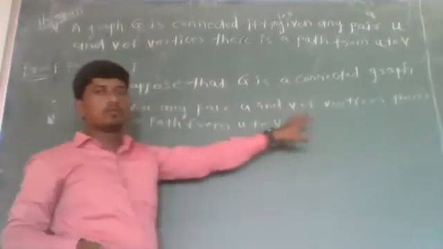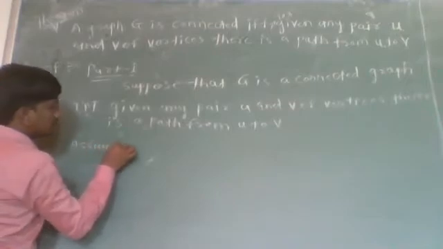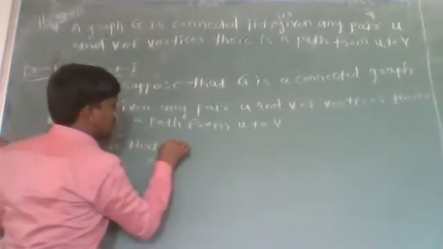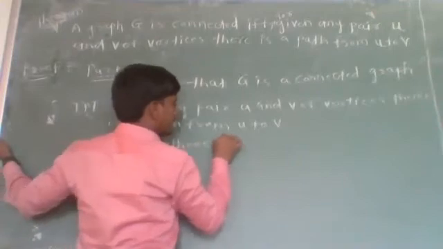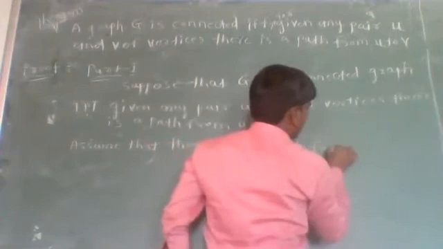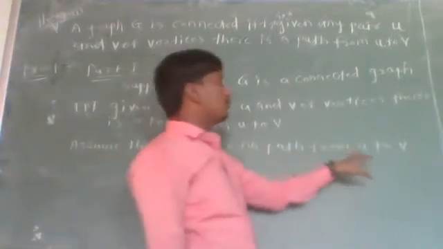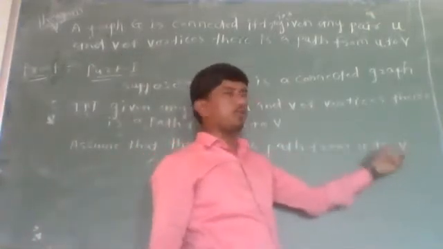Now, to prove that for any pair U and V of vertices there is a path from U to V, let us assume the contradiction. Assume that there is no path from U to V. As there is no path from U to V, U belongs to one subgraph and V belongs to another subgraph. Let G1 be a subgraph.